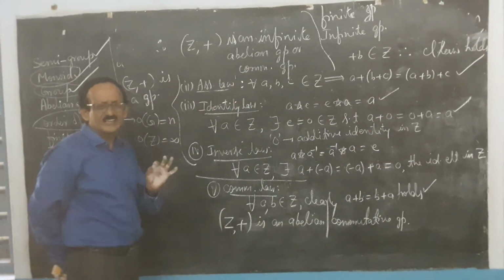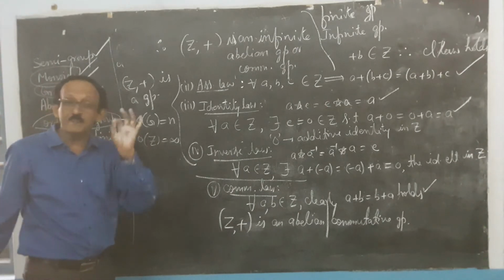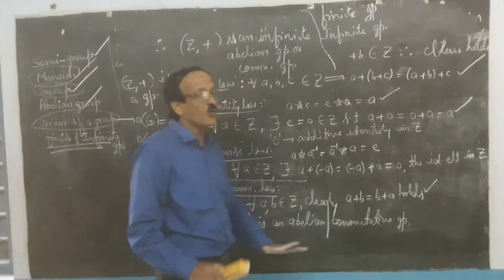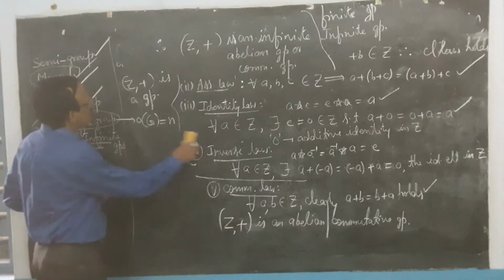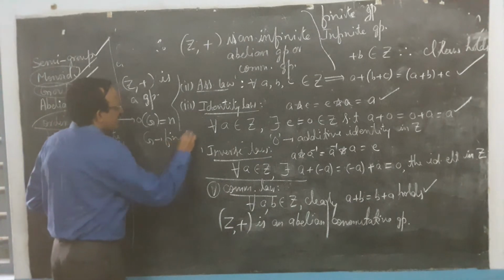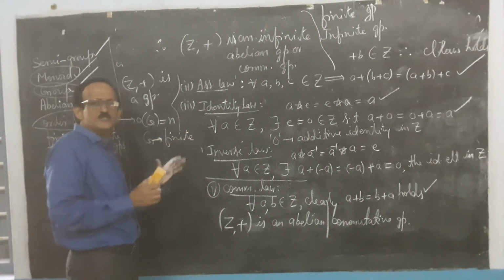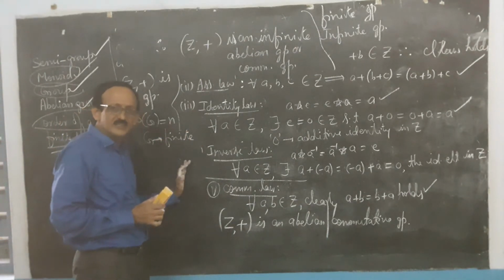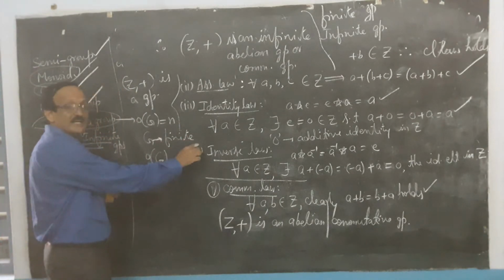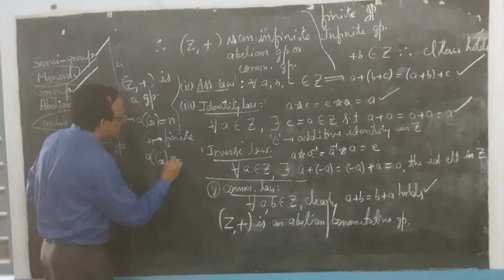But we can understand that the definition of the order of a group will make sense only when the group is finite. This is most desirable actually. If G is finite, then the order of G is meaningful. If G is finite and has n elements, the order of G is n.